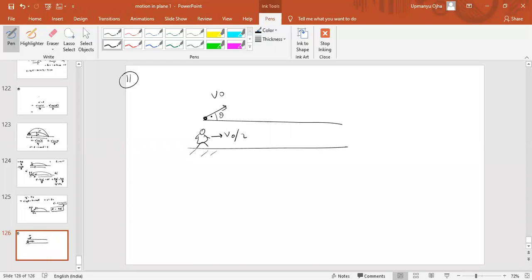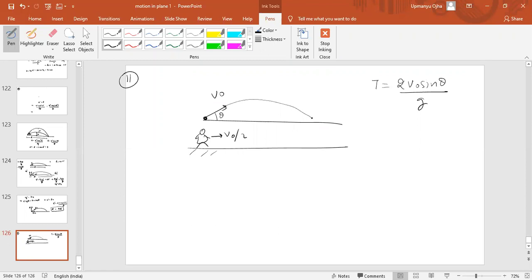So we are throwing the object with the speed of v naught at an angle of theta. The person can catch the ball when the time of flight of the ball and the time taken are the same. How will he catch? First of all, find the time of flight. The time of flight for the ball is 2 v naught sine theta by g.